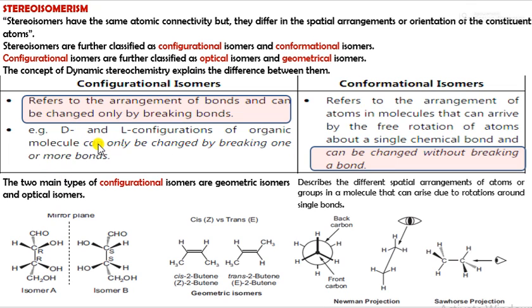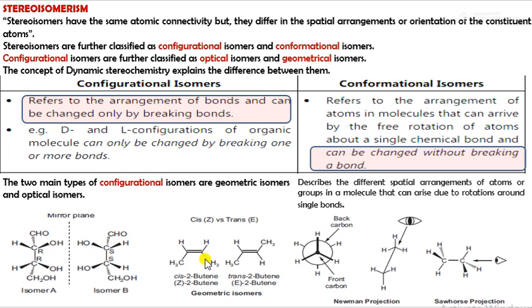The two main types of configurational isomers are geometrical isomers and optical isomers. Whereas conformational isomers describe the different spatial arrangements of an atom or group in a molecule that can arise due to rotation around a single bond. Now we will see here isomers A and B. This is your mirror plane. When you see this molecule in a mirror, you will get the different isomer.